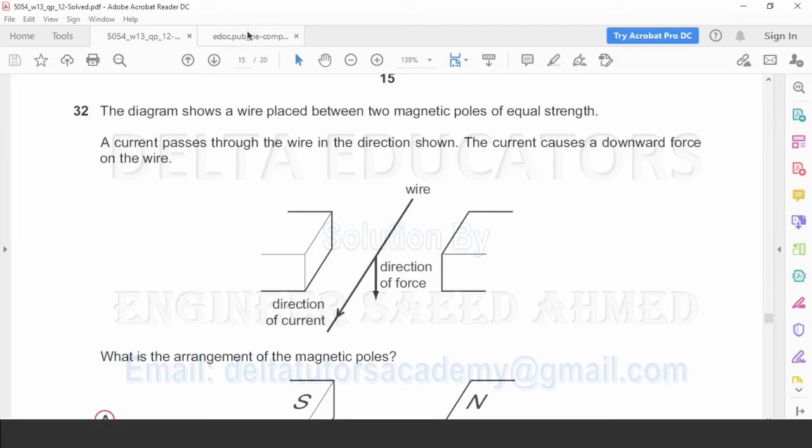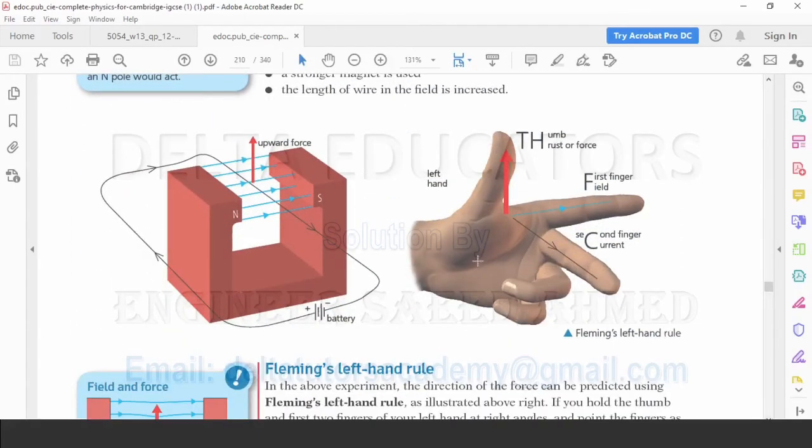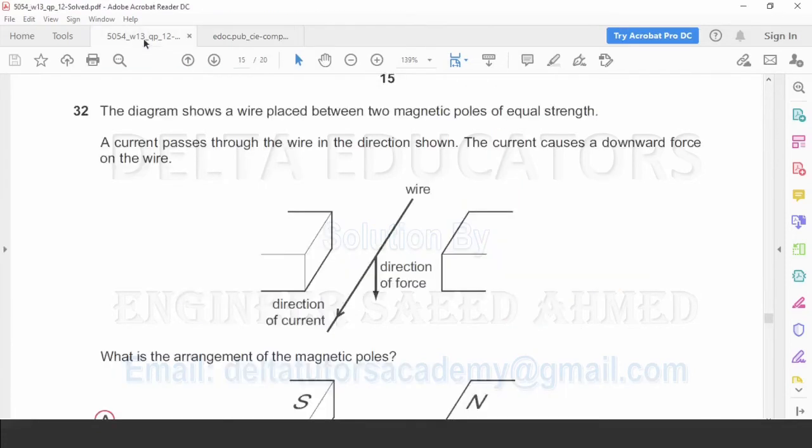In Fleming's left-hand rule, we have studied that the first finger of our left hand represents the direction of magnetic field. The second finger represents the direction of electrical current in the wire, and the thumb represents the direction of the force on the current carrying conductor. Now here the direction of the force is downward, and the direction of the current passing in the wire is shown out of the paper. Here it is our second finger, it is our thumb.